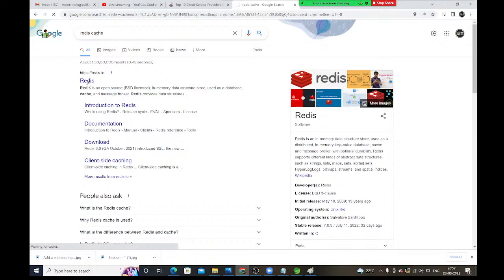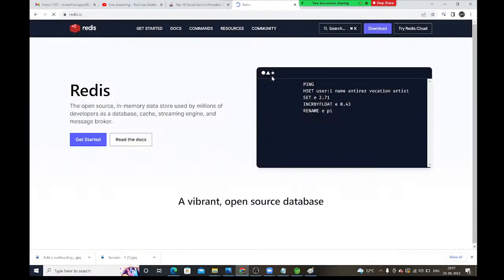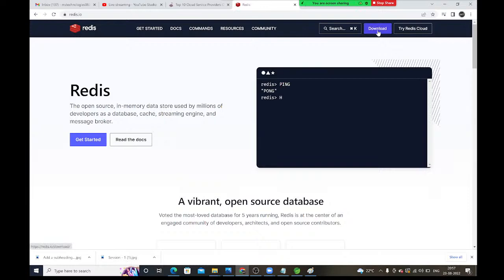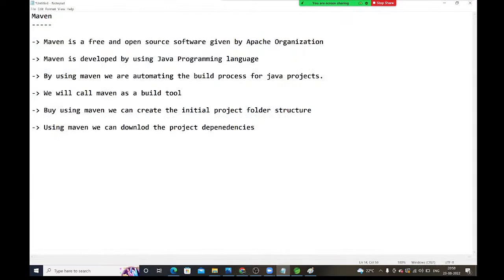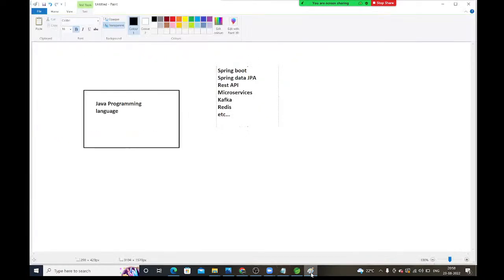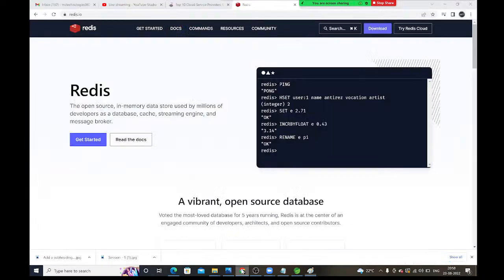From this official website, you need to download and integrate. See guys, here we have the download option. You need to download from here and add it to your project. If you want anything, multiple things are there: Redis, Kafka, microservices, REST API, Data JPA, Spring Boot. If you want anything explicitly, you need to download it first, then add it into our project.